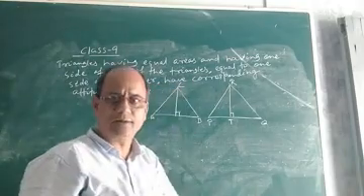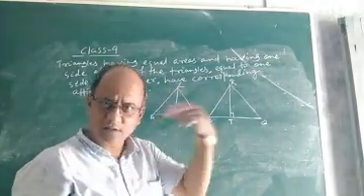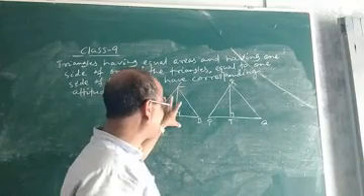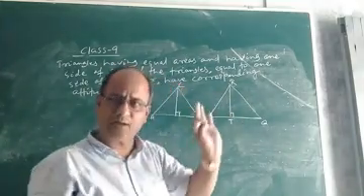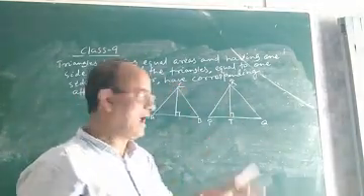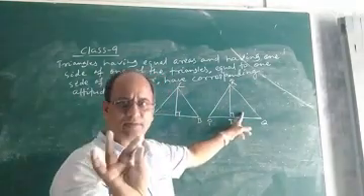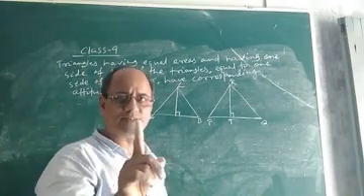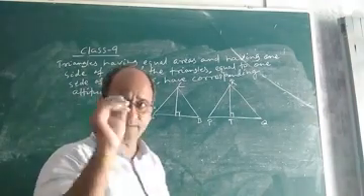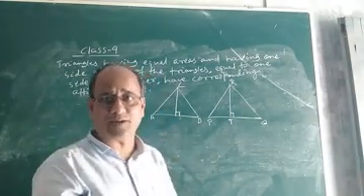You are given two triangles, and what else you are given? You are given that area of triangle ABC is equal to area of triangle PQR. And suppose they stand on the same base or equal bases. Same base means on one base they will stand. Children, listen, it is very important. What is the meaning of same base and equal bases?